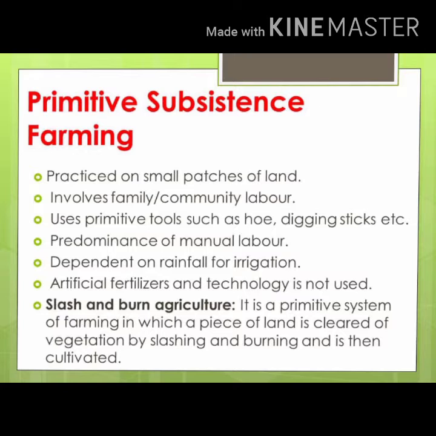First feature we are having in this regard is the old technology and traditional implements are used. Yes, students, in primitive farming old technology is used, we can say that the traditional implements are there, old tools are used. Fine. Second, we are having agricultural fields are small and farmers possess scattered land holdings. Okay, so in this type of farming, the farmers are having small plots. Fine. Or we can say that what are the production they are doing? They are just doing for their own family. Okay, for their own family. So agriculture fields are small and farmers possess scattered land holdings.